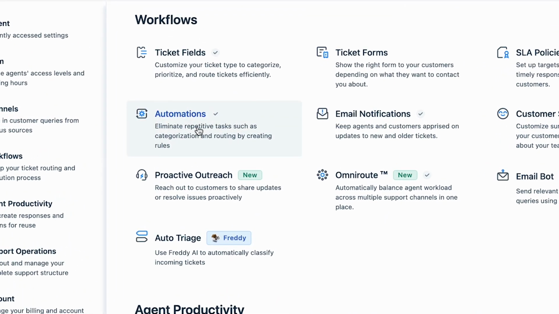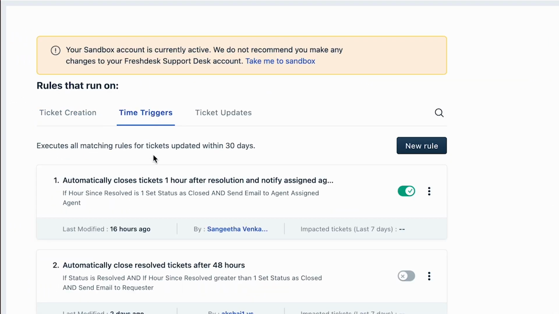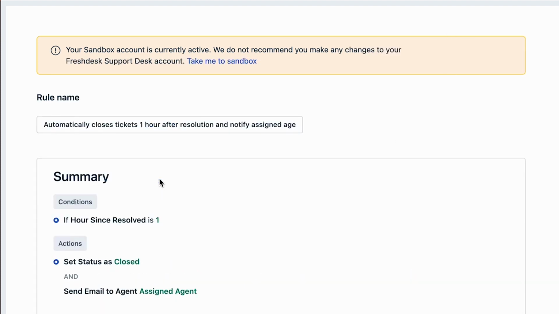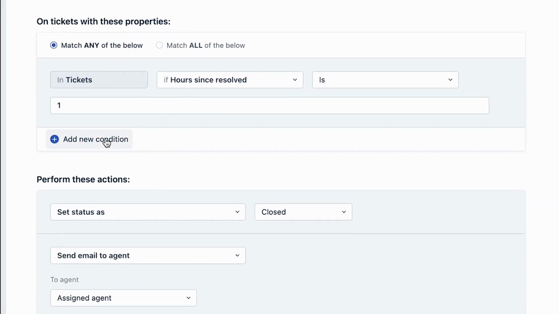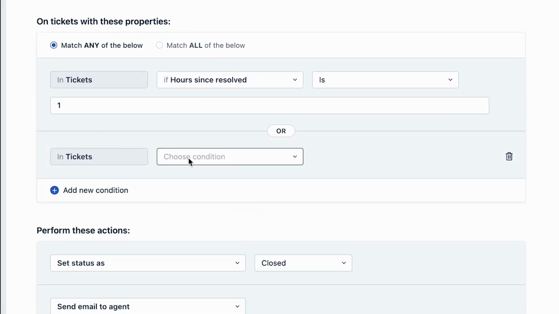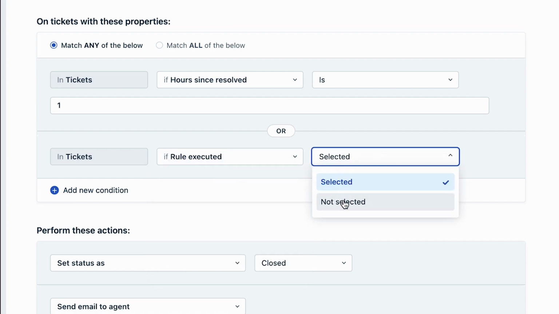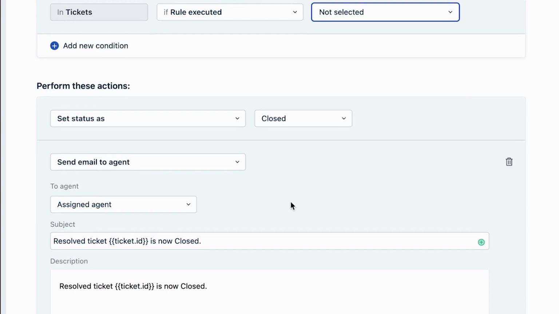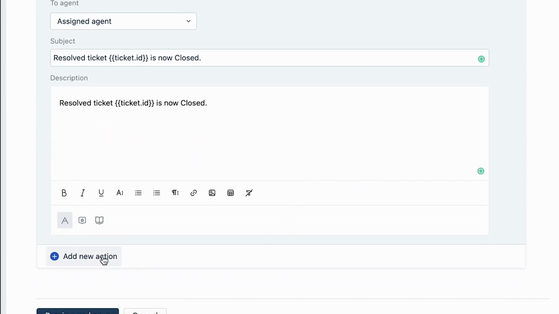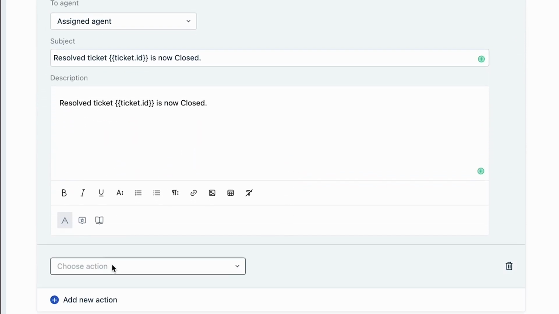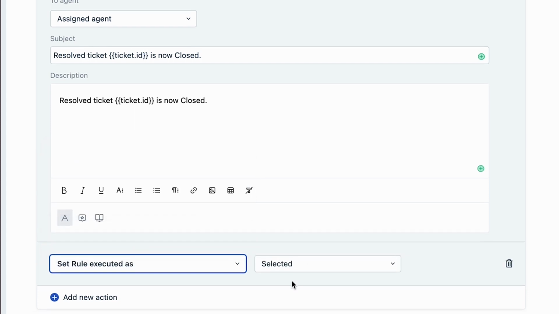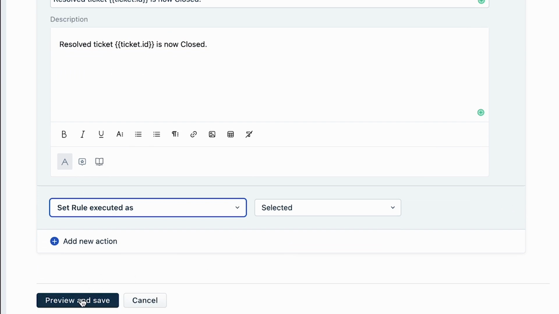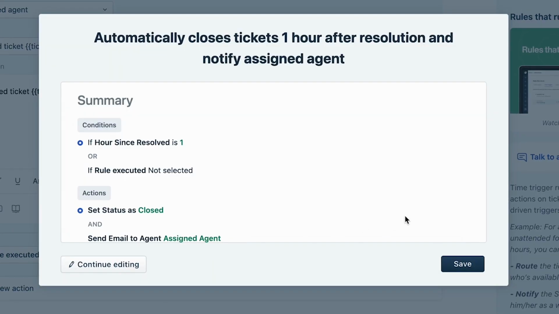Navigate to your automation rule. Scroll down to the On Tickets with These Properties section and click on Add New Condition. Select in Tickets if your flag field name is not selected. Under Perform These Actions section, click on Add New Action. Select the option Set Your Flag As selected. Click on the Preview and Save option, and then Save.